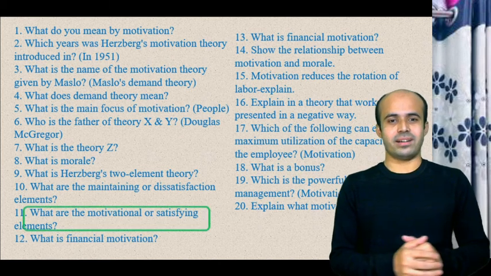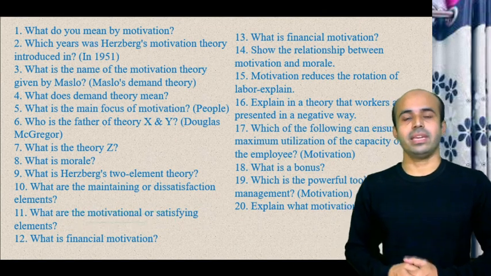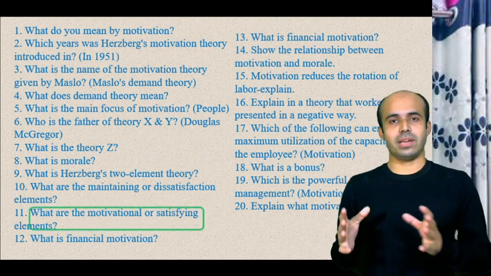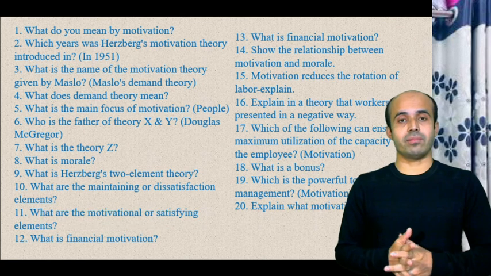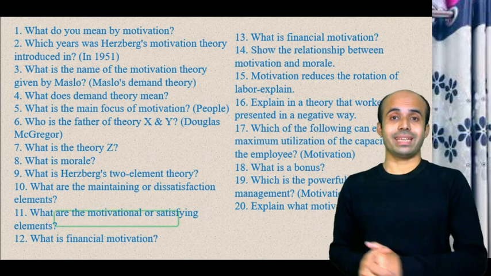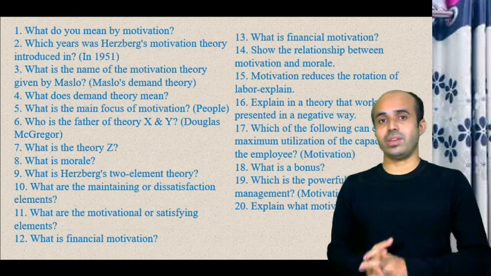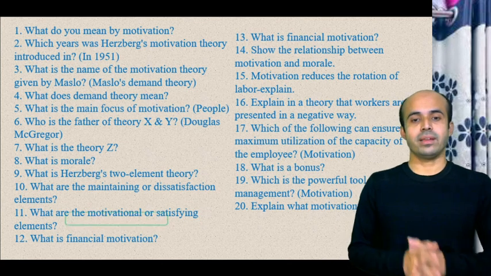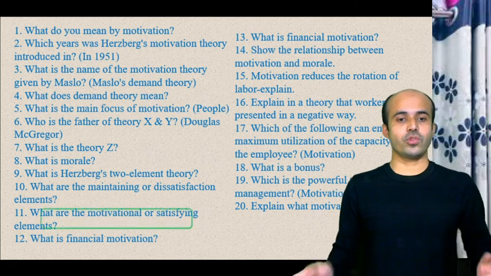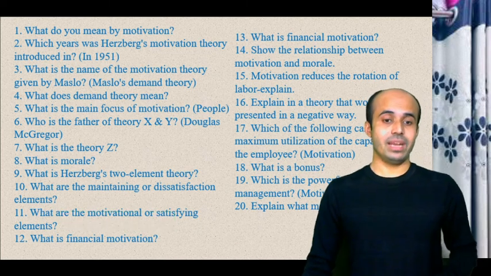How will they be motivated? If the worker gets an award, or if the worker gets a bonus, then they will be motivated, and their motivation will work as the satisfying factor. So that is why we call these the motivational and satisfying elements.